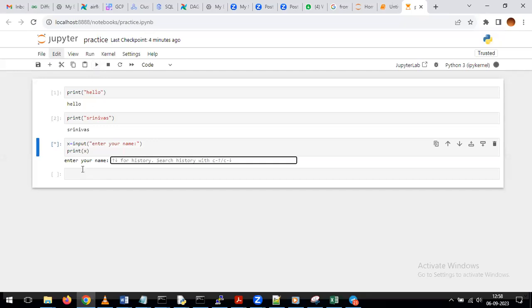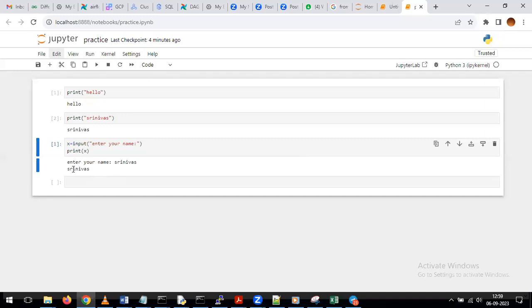Once we click on run, see, it is asking "enter your name", and I give the name, for example, Srinivas. After that, click on enter. Now see, it is giving the output as we gave print of x. It took the input value Srinivas, so we got the output as Srinivas. So indirectly, I'm trying to say that whatever commands we discussed today or in the previous sessions, you can practice everything with the help of our Jupyter notebook.